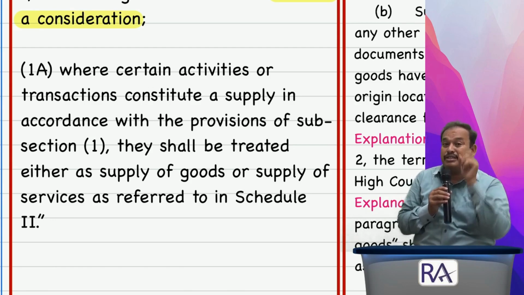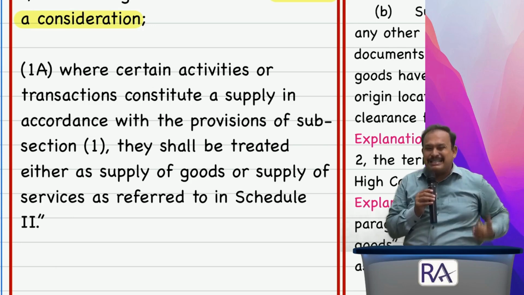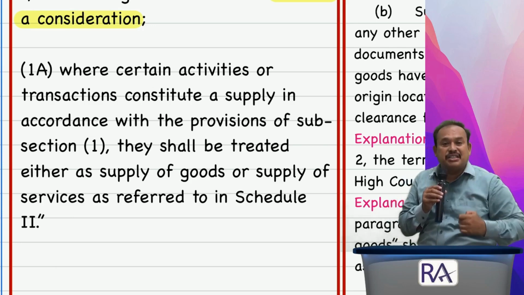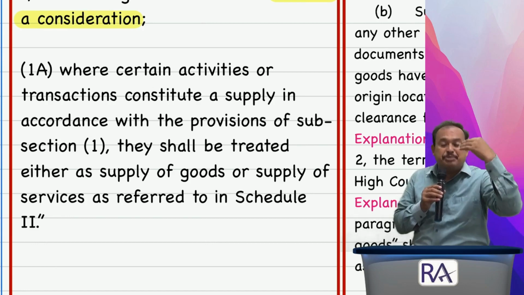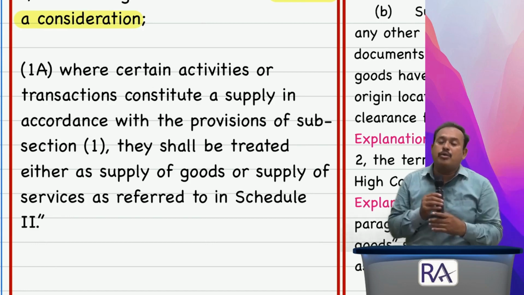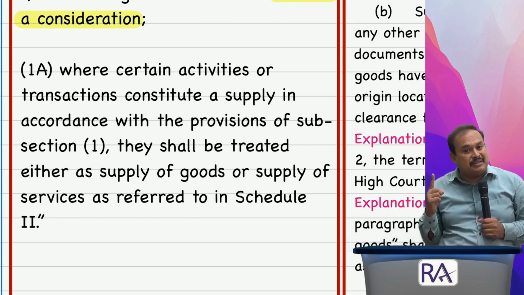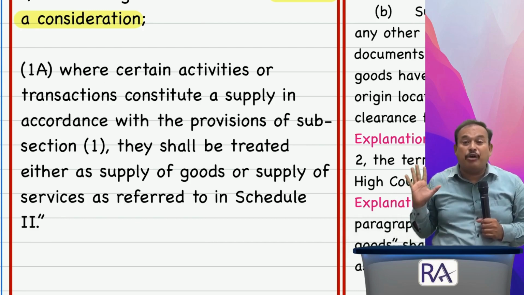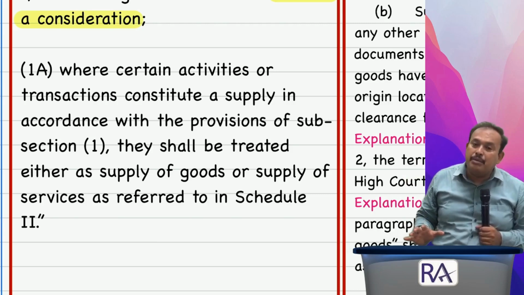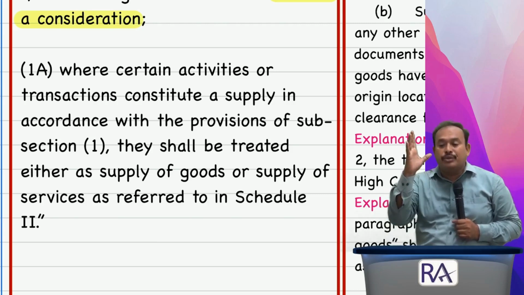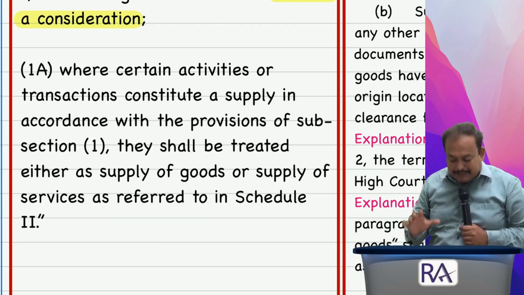If it is covered in Schedule 2, we presently have 6 transactions, 6 activities covered in Schedule 2, which talks about what is supply of goods and what is supply of services. We must follow it accordingly. In this regard, I am bringing to your notice Schedule 2. Schedule 2 is as follows, my dear friends.